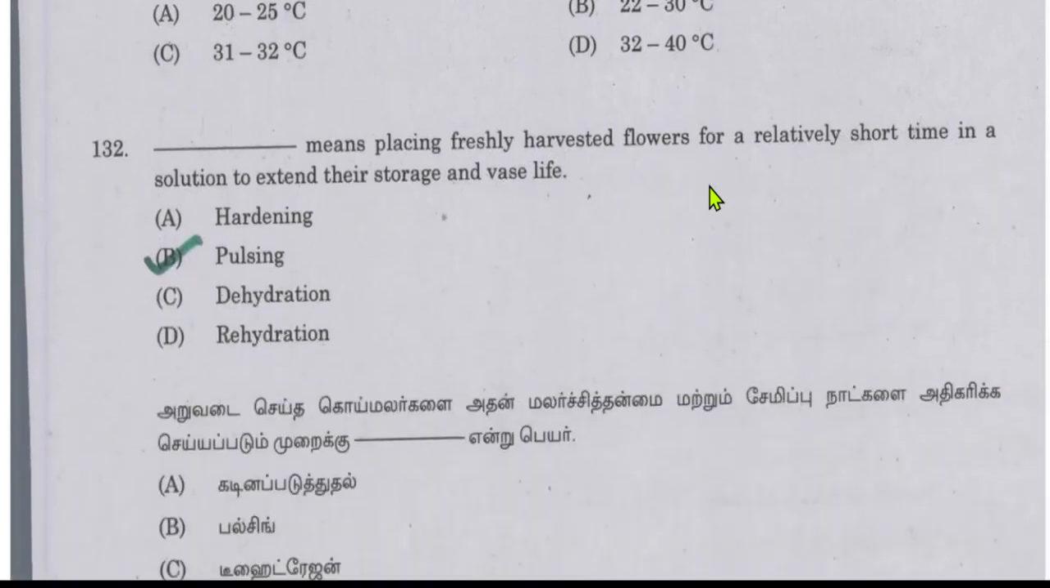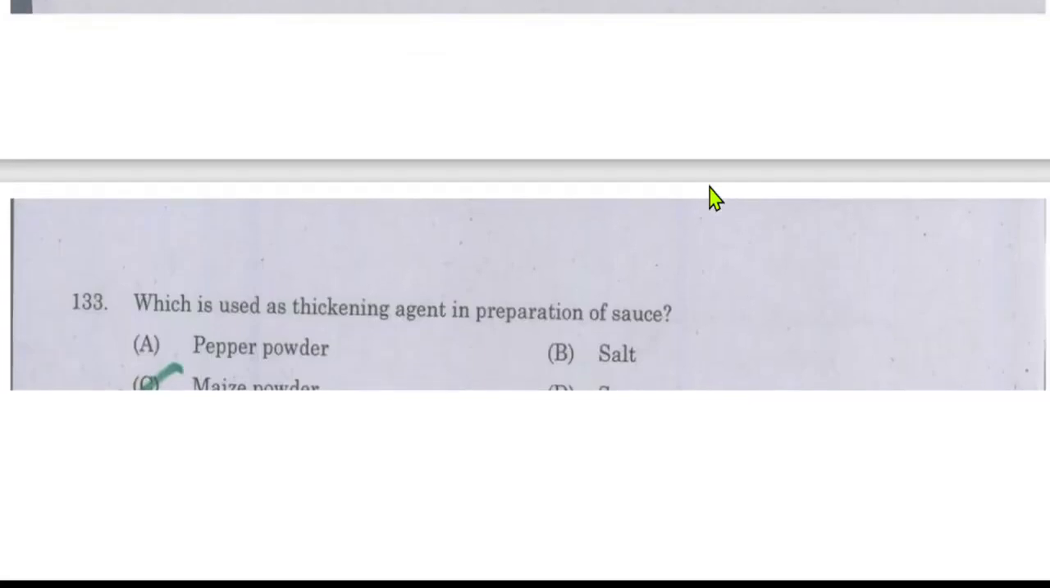Placing freshly harvested flowers for a relatively short time in a solution to extend their storage and vase life is called pulsing. Hardening, dehydration, rehydration will not be the answer. The correct answer will be pulsing. Pulsing means the freshly harvested flowers are kept for a short time in a solution to extend the storage and vase life.